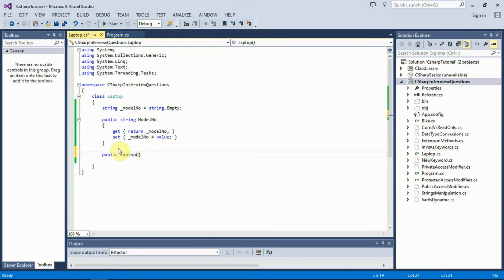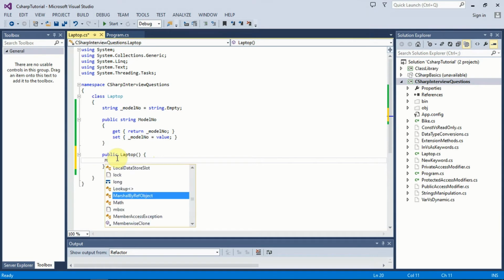I'm creating it, and a constructor should not have any return type. The constructor name should be the same as the class name. So I'm creating this constructor here, and mainly the constructor is used to initialize the value of the fields of the class. So I can initialize it.